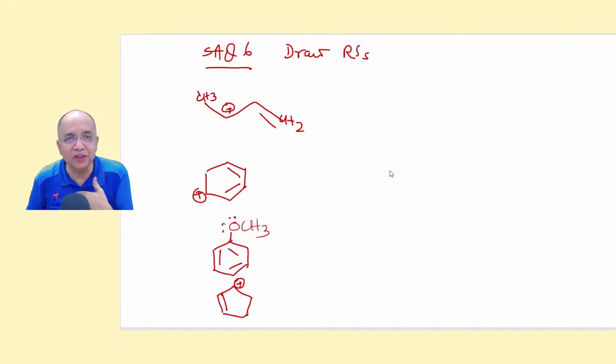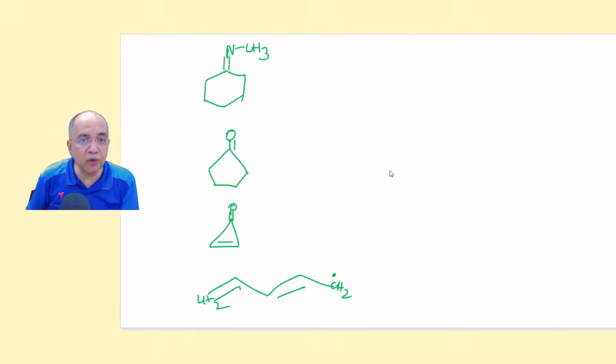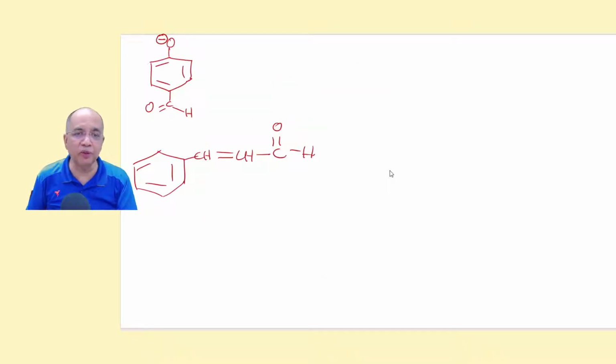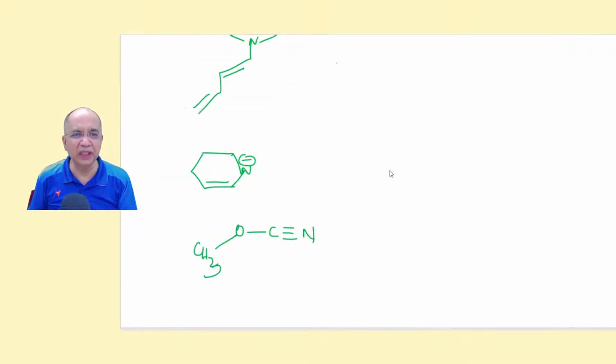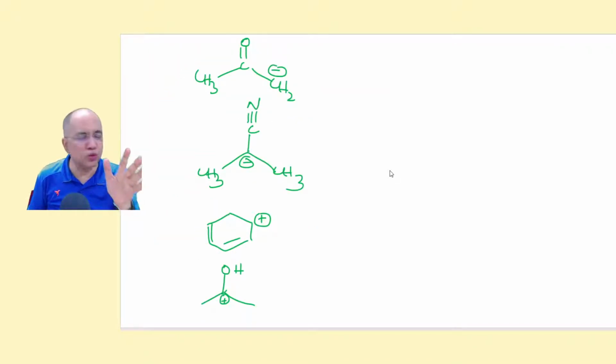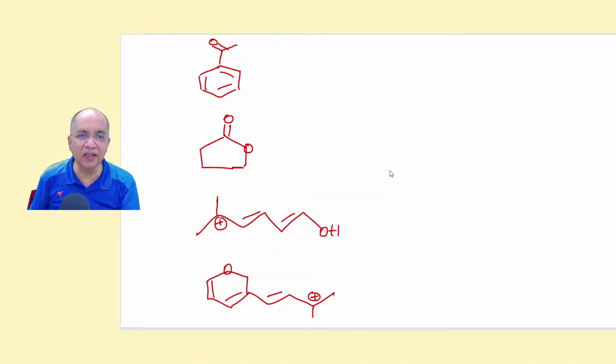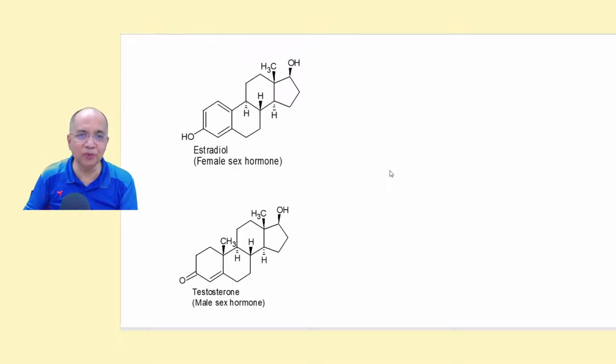I will not be practicing. I will be drawing and you practice with pause and open. And the alternate ones I will be doing, and the other alternate ones you will be doing, and tally with the answers I will be providing. Right? So many conjugating patterns, so many neutral molecules and ionic structures I have given to draw the RSs. So many. Endless. Yes, up to this.